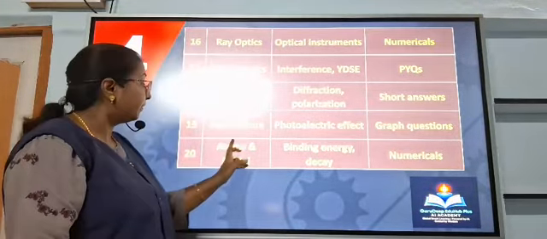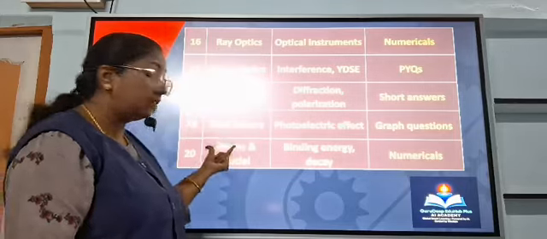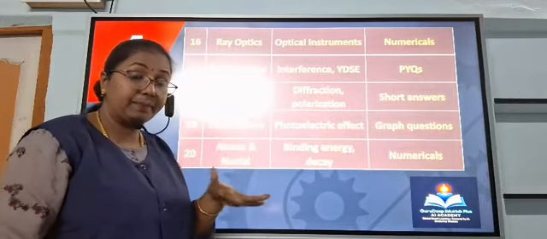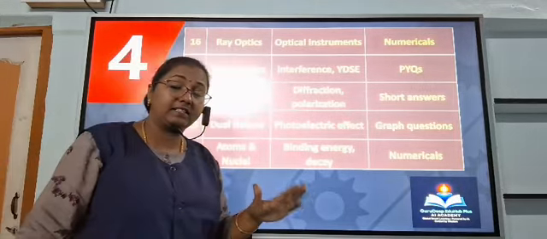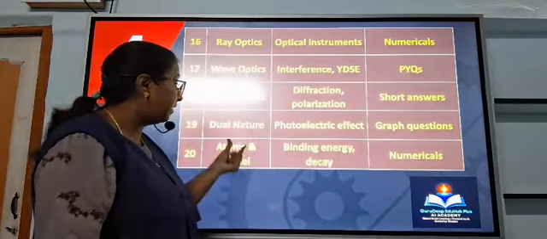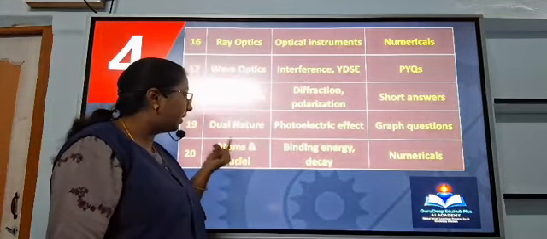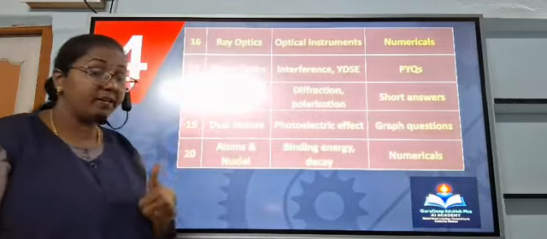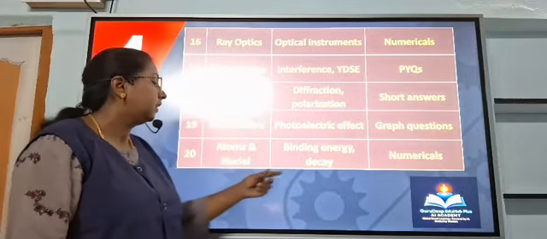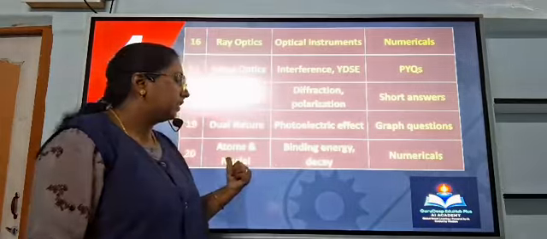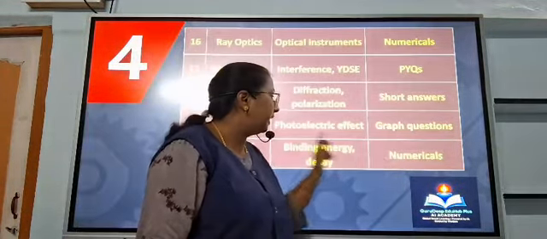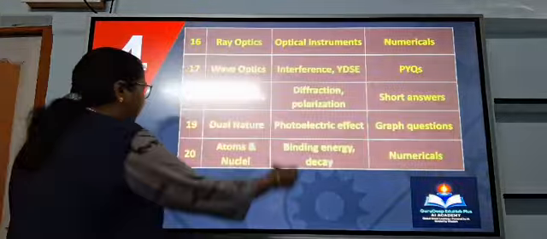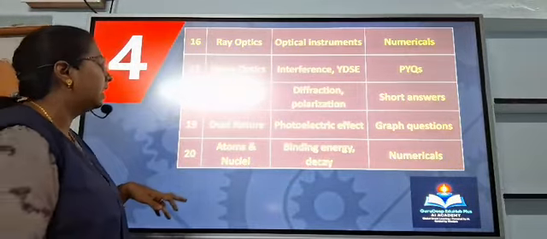Day 20, atoms and nuclei. For CBSE, atoms is a completely separate chapter, and nuclei is completely the next chapter. But here I combine them, so you take half a day for this. The binding energy curve is very, very important from the nuclei chapter. And the decay question for state board students. And binding energy related numericals and atoms and nuclei related chapters you practice well.